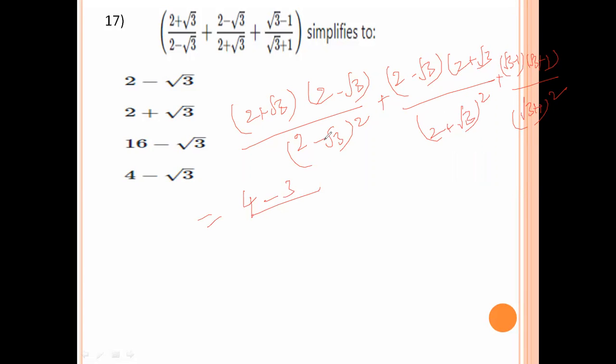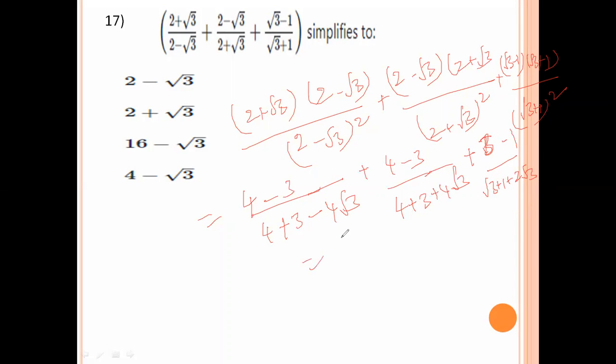The numerators are (2 + √3) whole square, which is 4 plus 3 plus 2ab, where 2ab is 2 into 2 into root 3, 4 root 3, and (2 − √3) whole square, which is 4 plus 3 minus 4 root 3. The last term is (√3 − 1) whole square, 3 plus 1 minus 2 root 3, divided by 3 minus 1. This gives 7 plus 4 root 3 plus 7 minus 4 root 3 plus 4 minus 2 root 3 over 2.